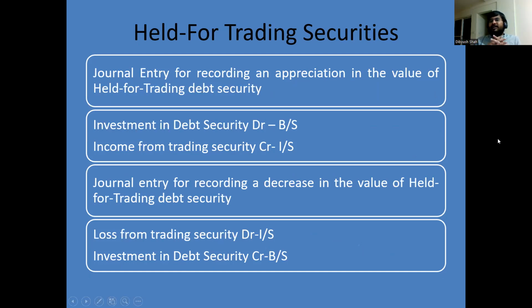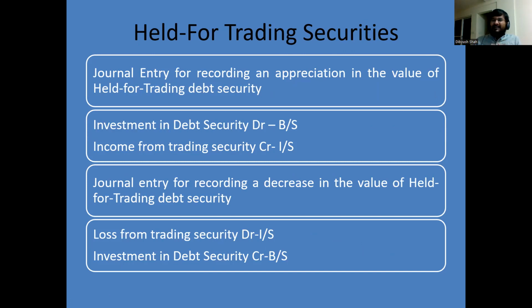Now, what is the journal entry? Because as I keep on telling, accountancy is all about understanding journal entries. What is the journal entry for recording an appreciation or increase in the value of a held for trading debt security? On the balance sheet date, if the value of the investment in debt security has increased, the asset should be debited.